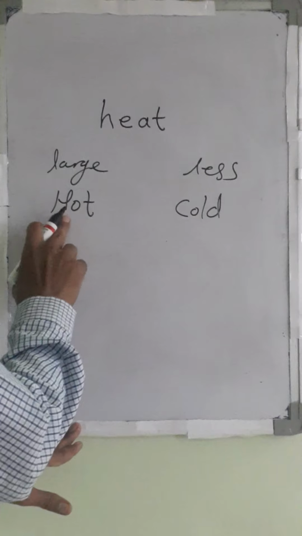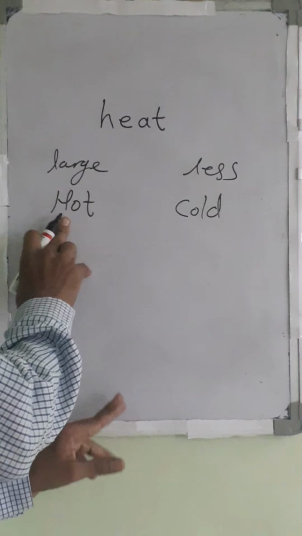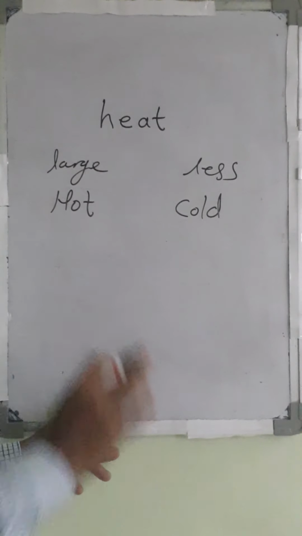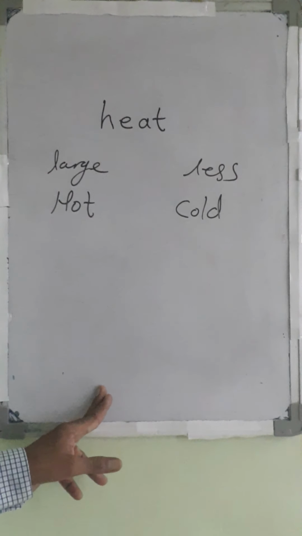In this way we can differentiate hot and cold depending upon the heat.